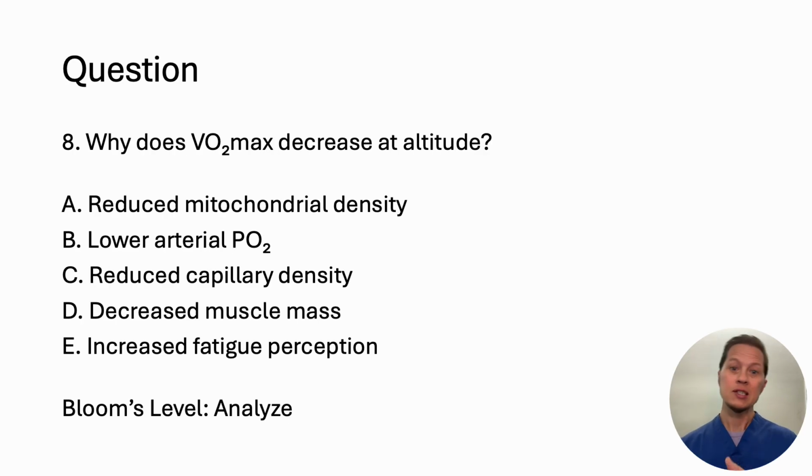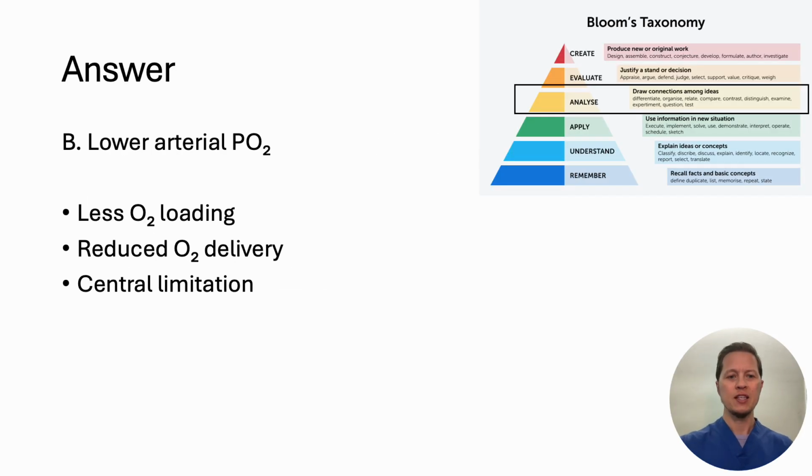In case you were sleeping back at the start with the bonus question, why does VO2 max decrease at altitude? Is it reduced mitochondrial density, lower arterial PO2, reduced capillary density, decreased muscle mass, or increased fatigue perception? And this one is lower arterial PO2.